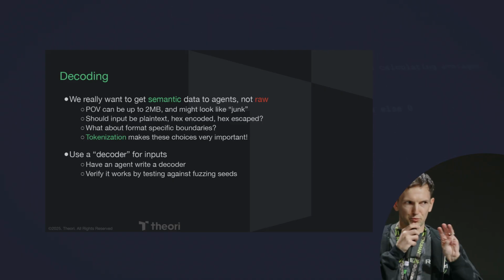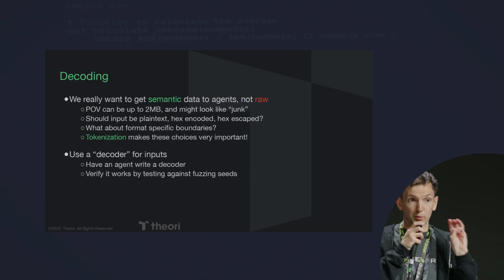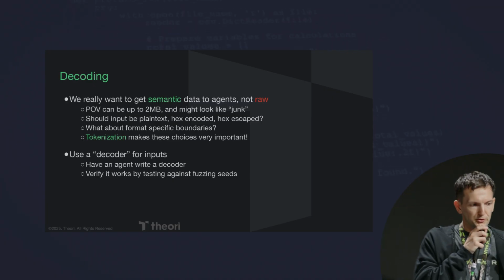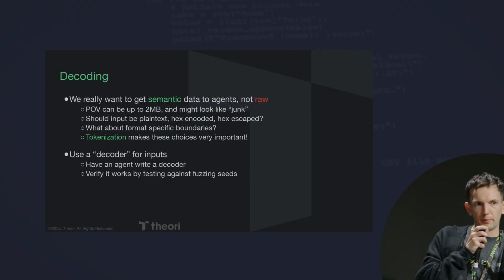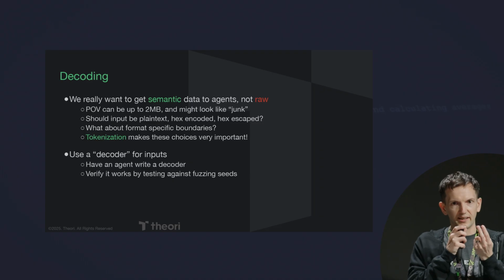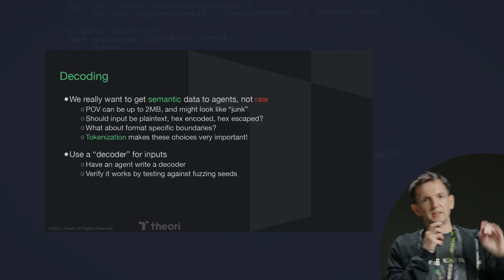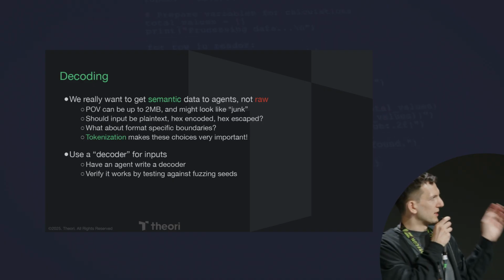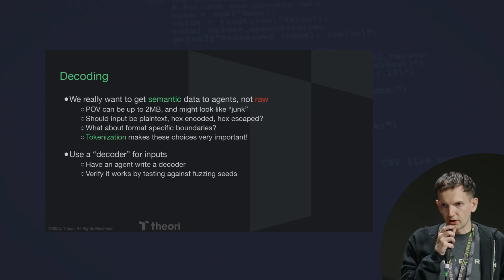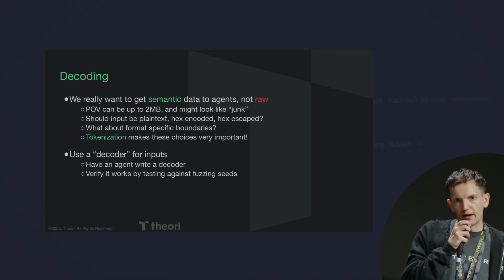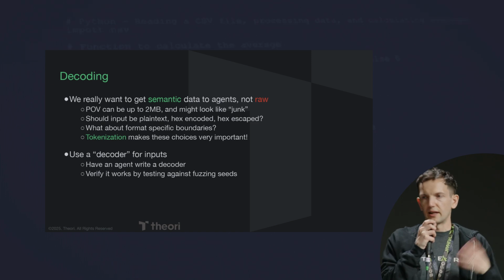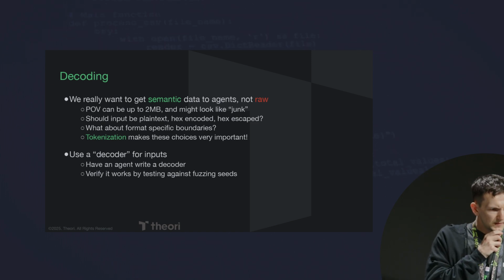Are you going to have like 3 nibbles for a token? That's going to be really confusing. Even if you don't have 3 nibbles for a token, if you have a 4-byte length field and then a 2-byte tag, you don't want those to be just bytes. You want those to be semantically meaningful things, right? But we can create a decoder, much like we created an encoder, and feed that decoded value into the LLM agents, and it can understand this a lot better.